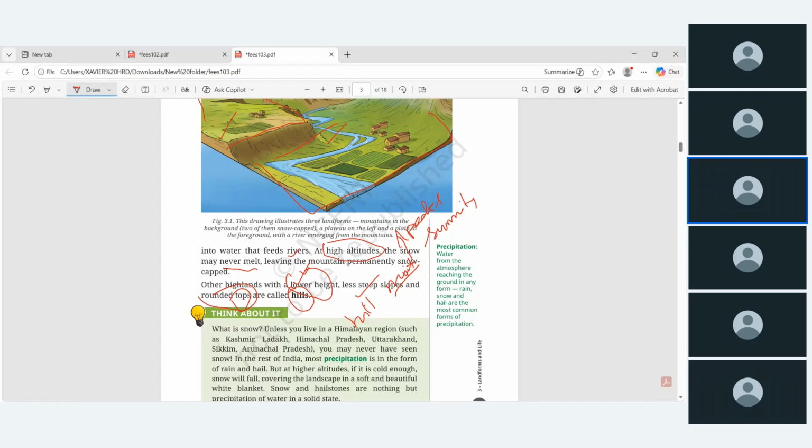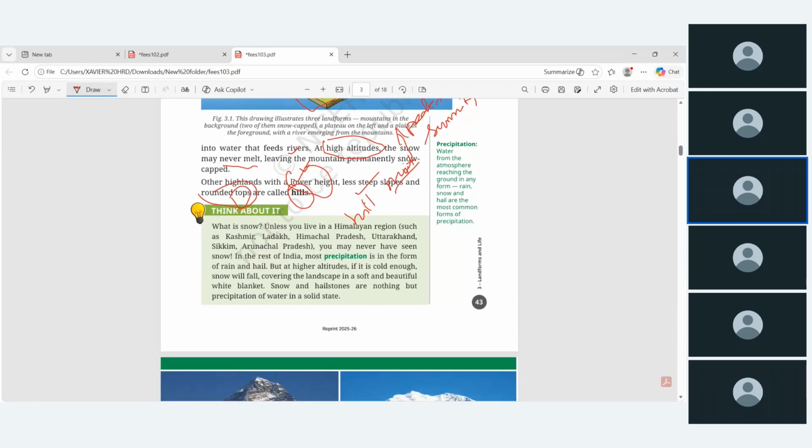So this is the difference between hills and mountains. Okay, and in the green box, unless you are in the Himalayan region like Kashmir, Ladakh, Himachal Pradesh, Uttarakhand, and Arunachal Pradesh, you may never have seen snow. Rest of India, the precipitation is in the form of rain and hail.